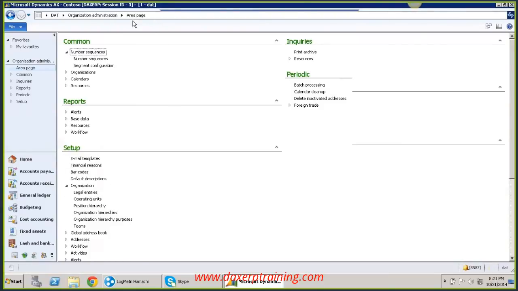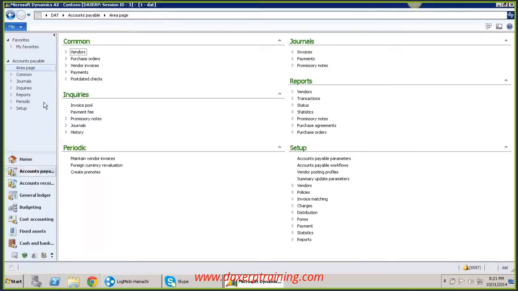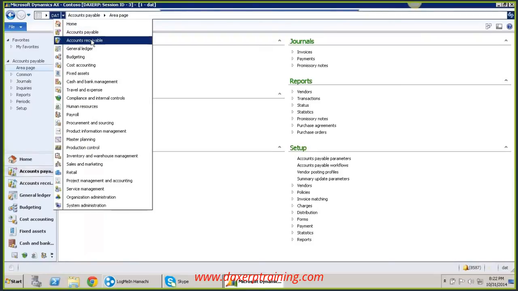If you see here, we call this the menu. In almost each and every module, you have this same menu. That means you have common, inquiries, periodic, setup, reports, journals. You have the same menu structure, so you find everything the same.